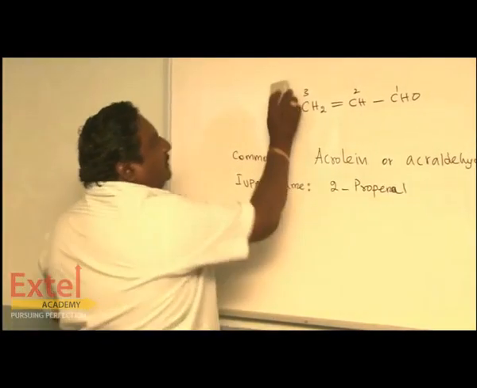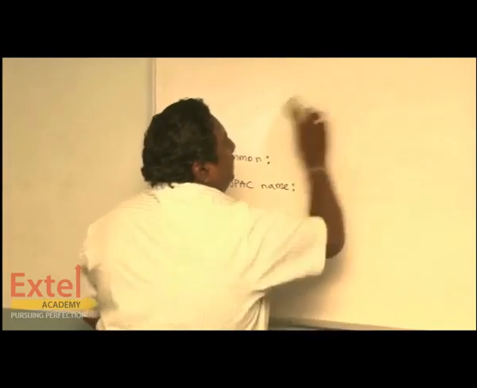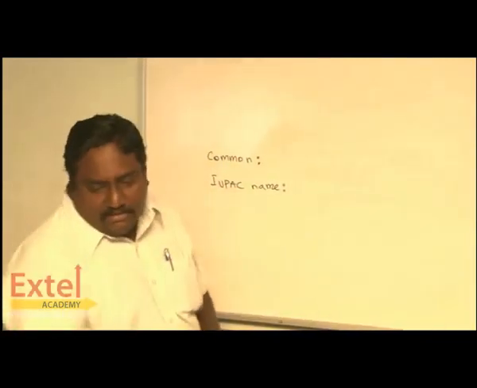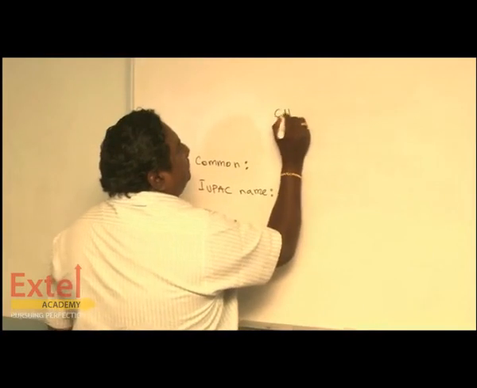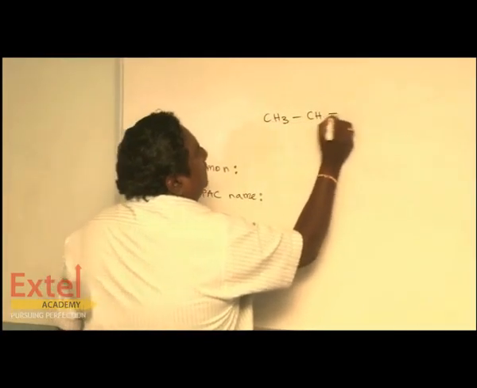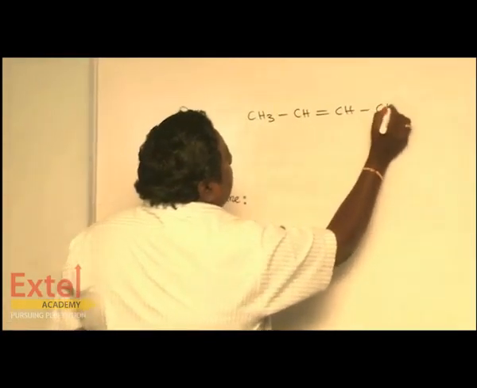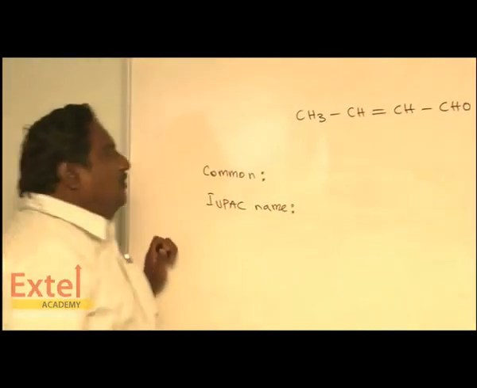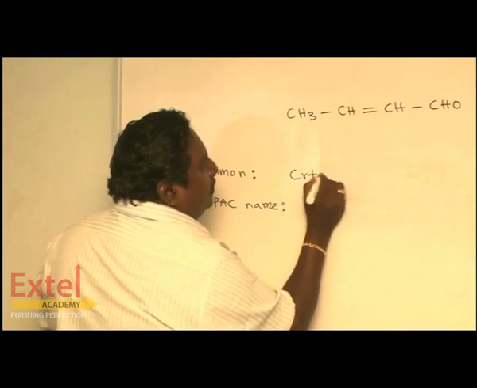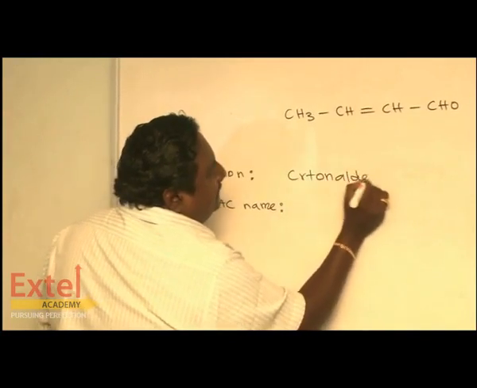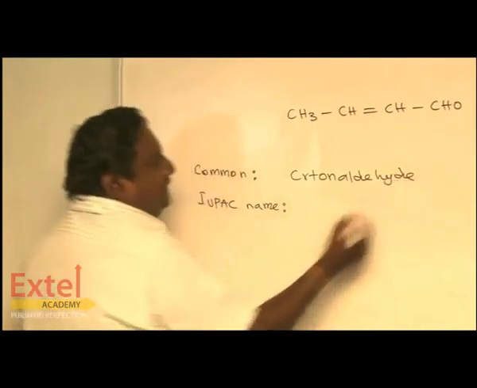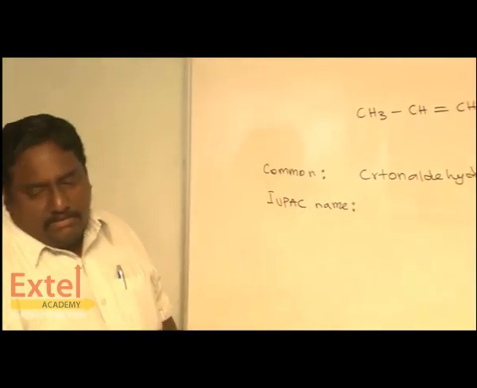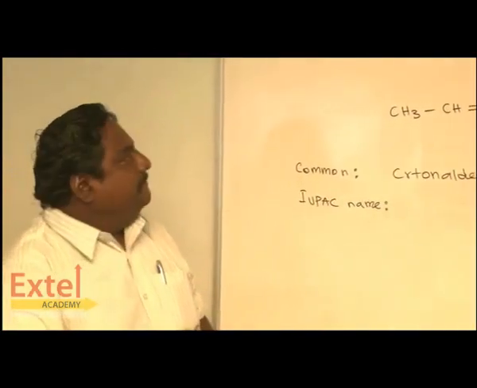Shall we see another unsaturated compound? CH3, CH double bond CH, CHO. This is called crotonaldehyde. Let's start counting.